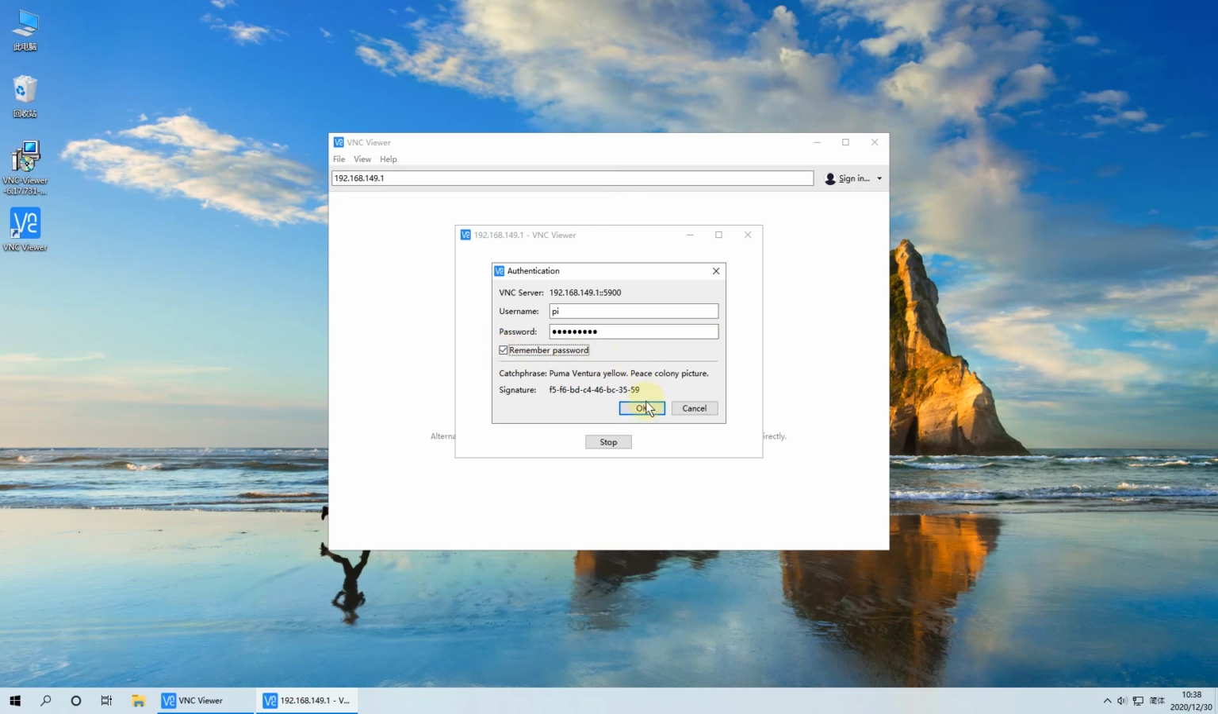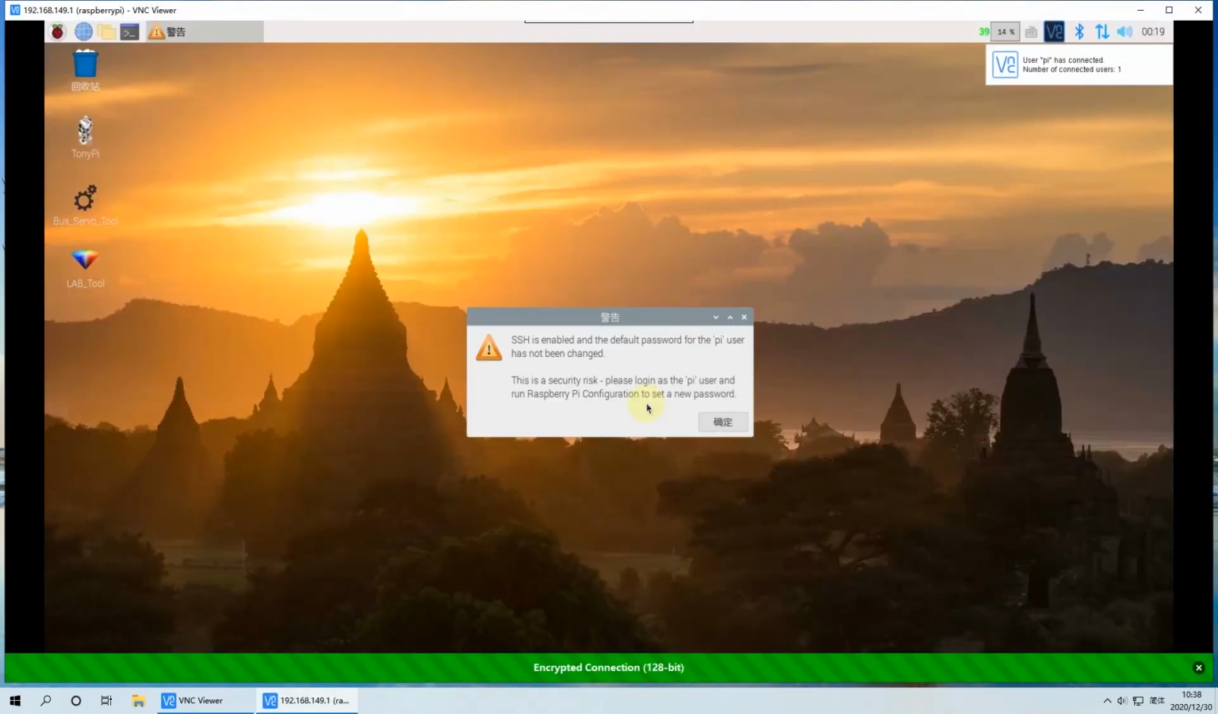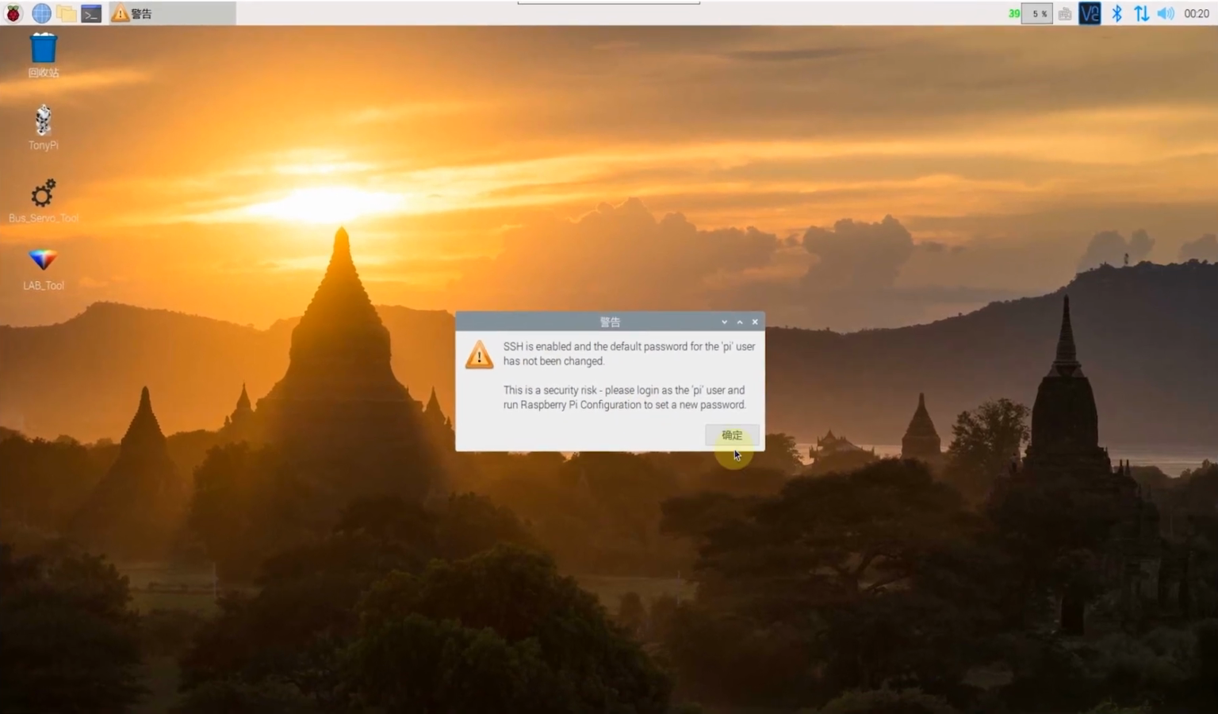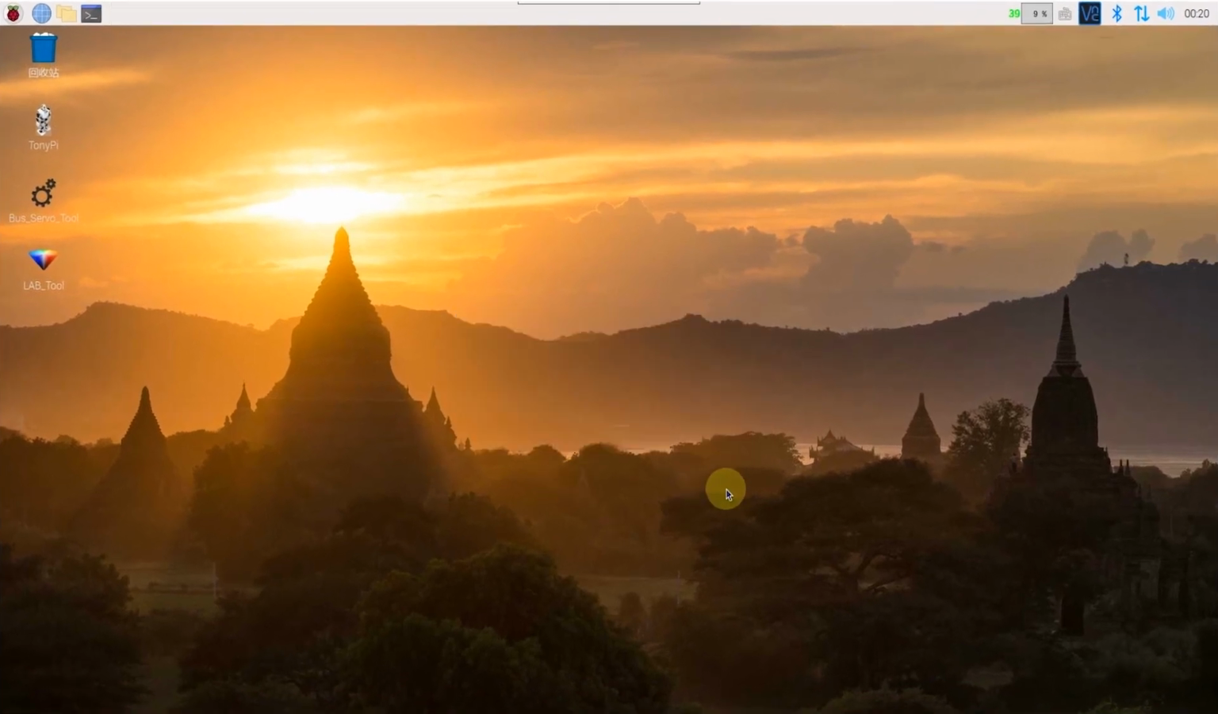After entering the Raspberry Pi interface, a warning dialog box will pop up. Click OK to close it. If a black screen occurs, please restart the Raspberry Pi. Okay, this is the end of the video.